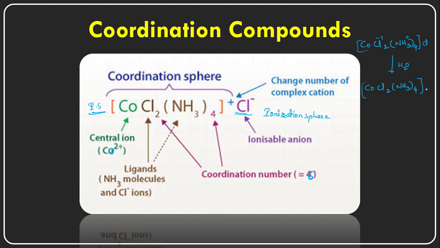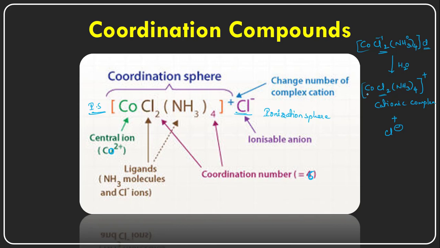So this particular complex will form, a cationic complex, plus Cl minus will form. See here, whatever is outside the square bracket, this Cl is dissociating from the complex. But whatever is inside the square bracket, these two chloride ions are not dissociating from the cobalt complex.